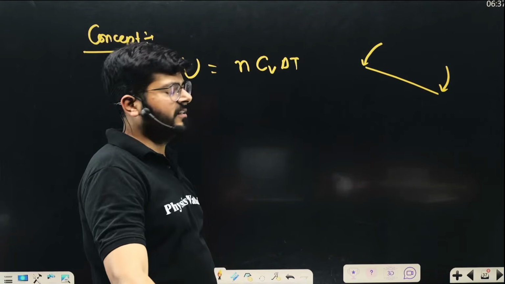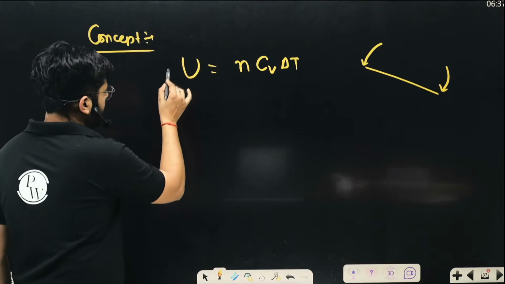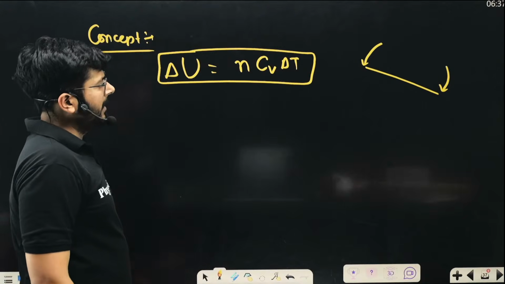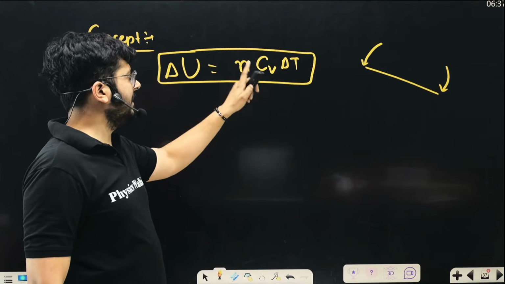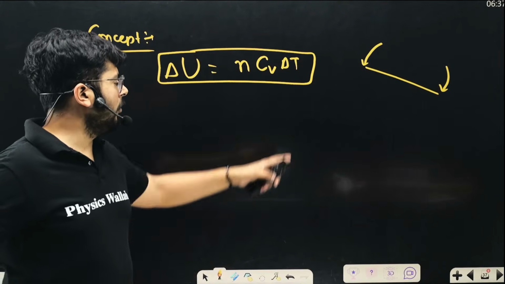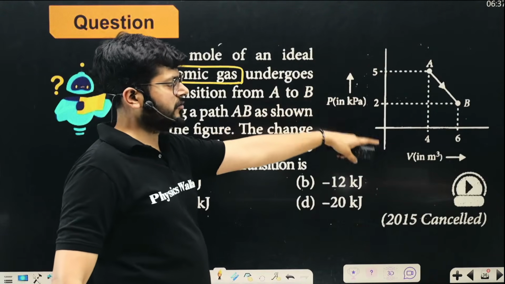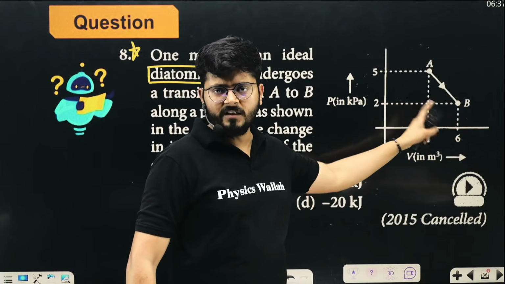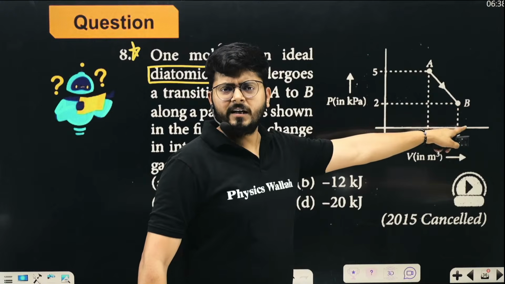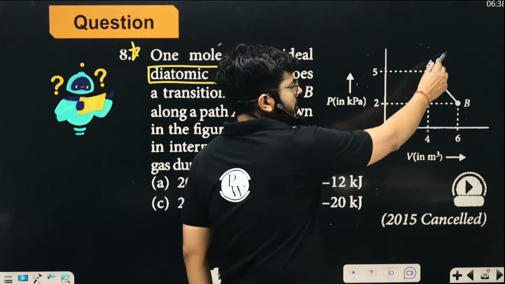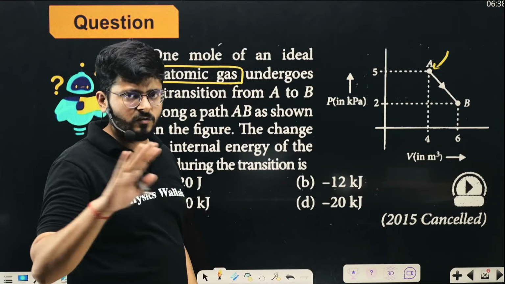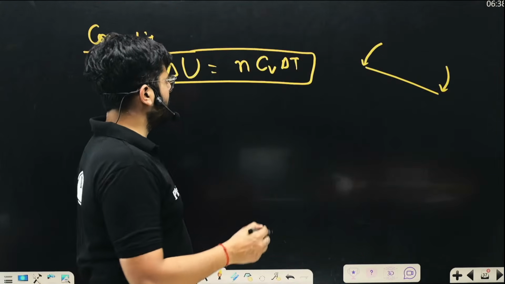The internal energy change in that process is going to be nCvΔT. My dear kids, it is also possible that you don't have a temperature graph given directly, so you don't know the difference of temperature. But the pressure and volume values are given. By knowing the pressure and volume at a certain place, you can know the temperature at that place. So that is not a worrisome point.